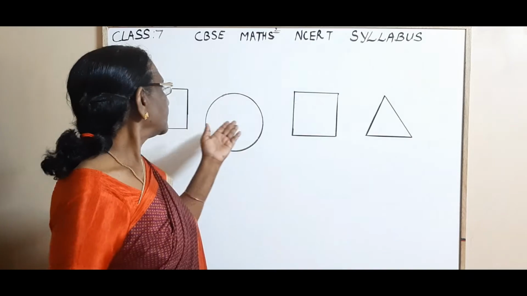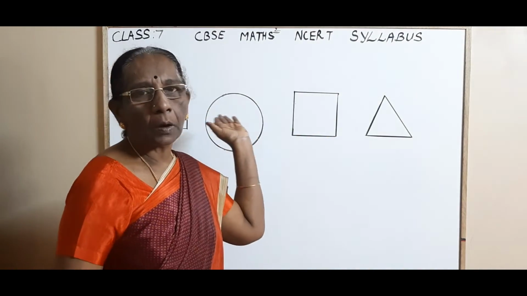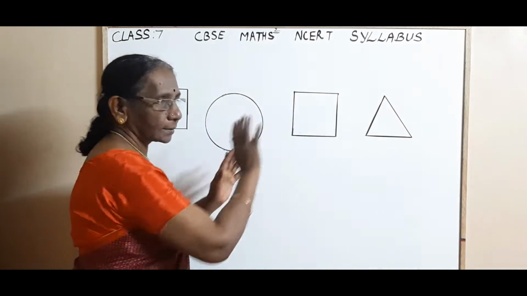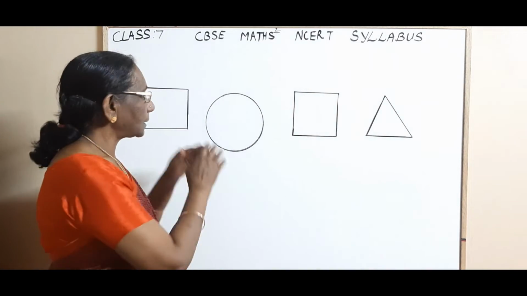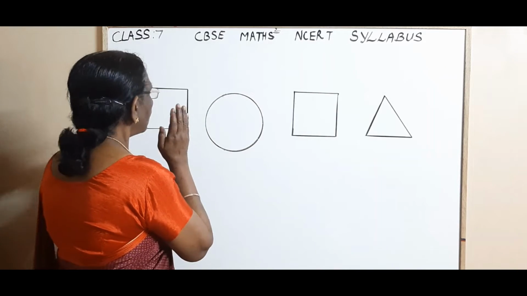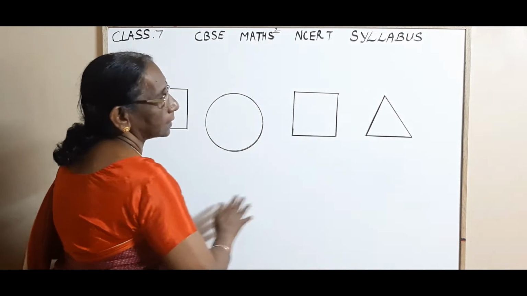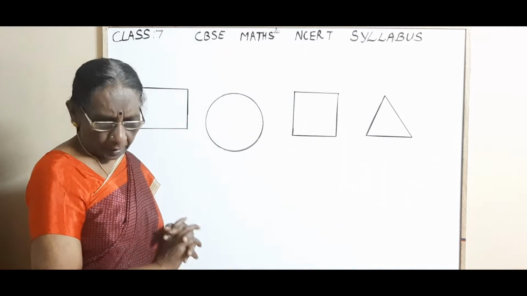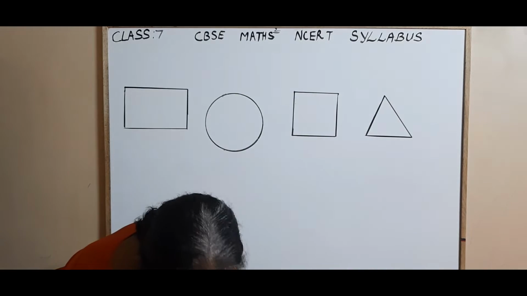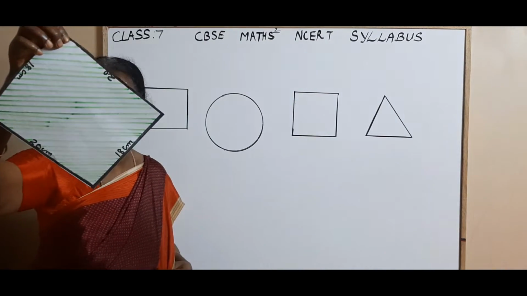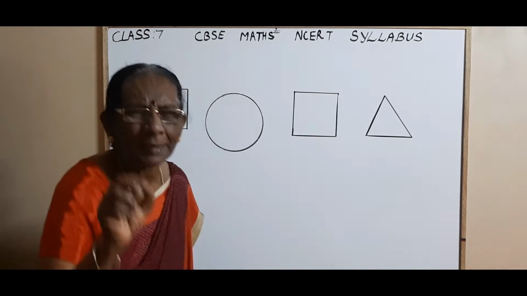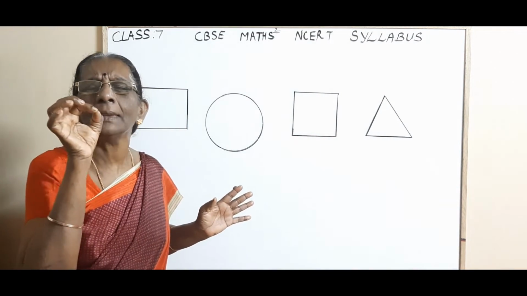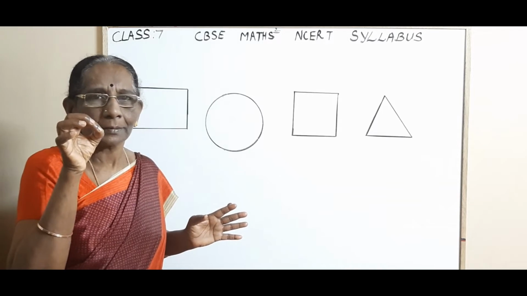Here I have drawn some closed curves on the board. They are all simple closed curves, and they can be drawn only on this plane surface. We cannot hold them. But you may ask me, if you take a paper, you can hold it. Yes, it has a thickness, but that thickness is negligible, very, very thin.